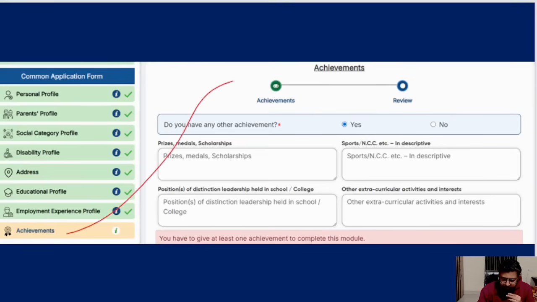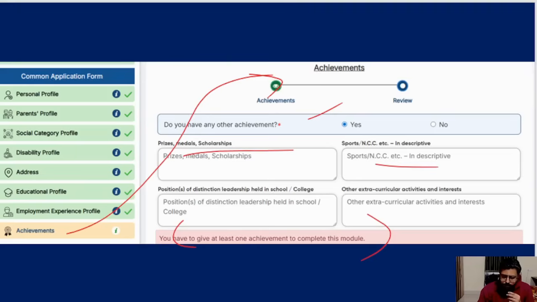achievements. This is a very important one. In an interview and all, they'll ask you these things only. Do you have an achievement? Put yes, and then you have to give at least one achievement. Okay, you cannot put no. I have simply put something for namesake, but you can fill in whatever your prizes, medals, every detail you can put here, up to whatever word limit they allow.